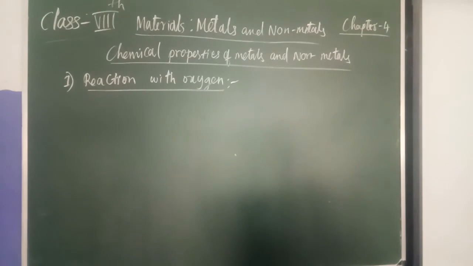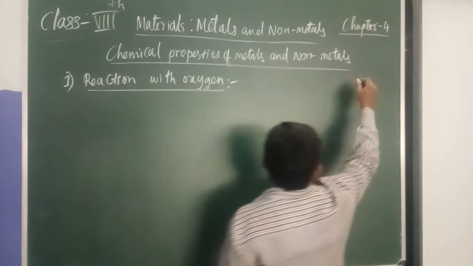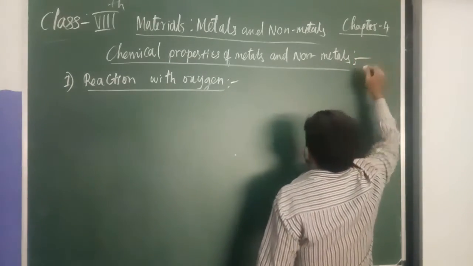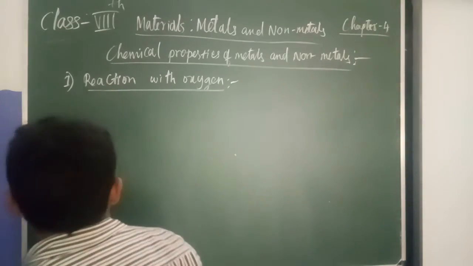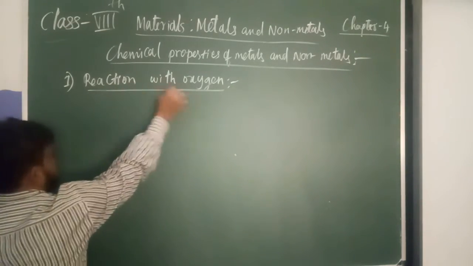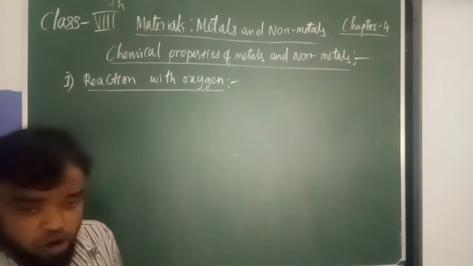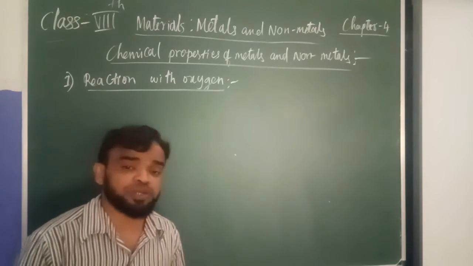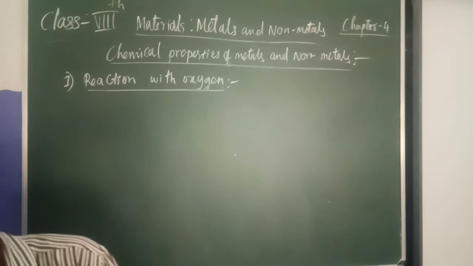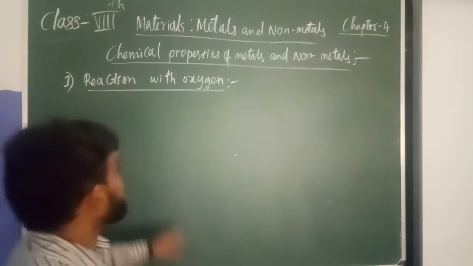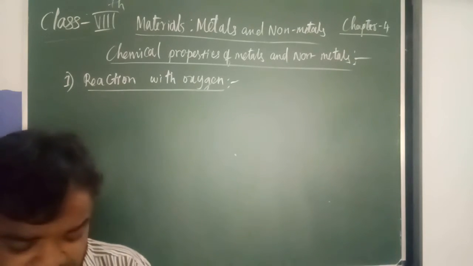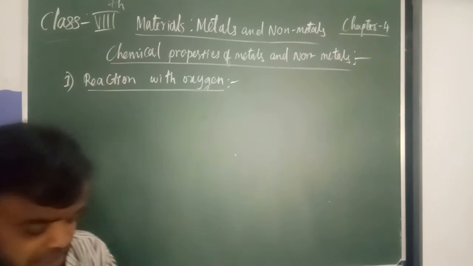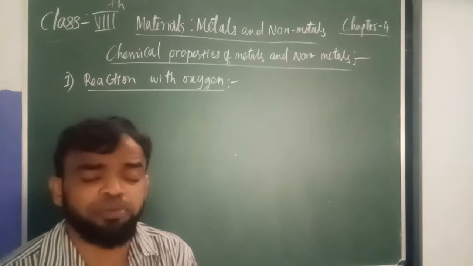Now I am going to explain the chemical properties of metals and non-metals. First, reaction with oxygen, or air. Metals react with oxygen to form metal oxide.